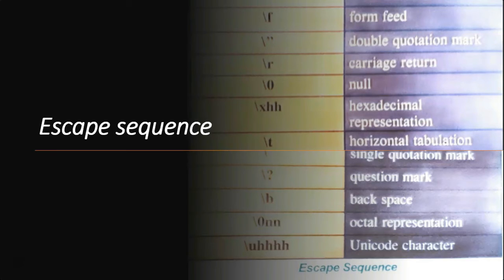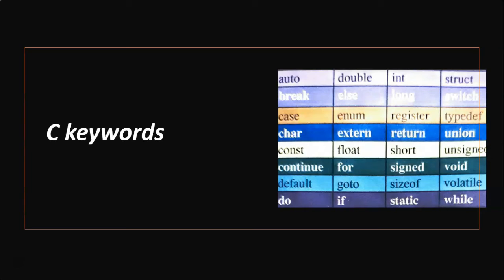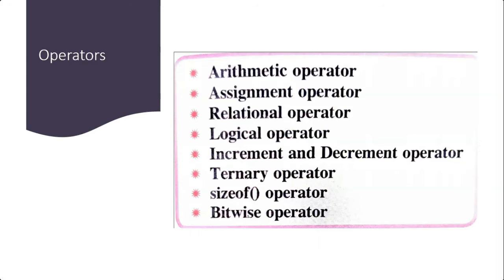C keywords. From the table you can see the keywords of C. They are auto, double, int, struct. Operators. Operators are those symbols that perform mathematical and logical calculations. The different types of operators are arithmetic operator, assignment operator, relational operator, logical operator, increment and decrement operator, ternary operator, sizeof operator, and bitwise operator.